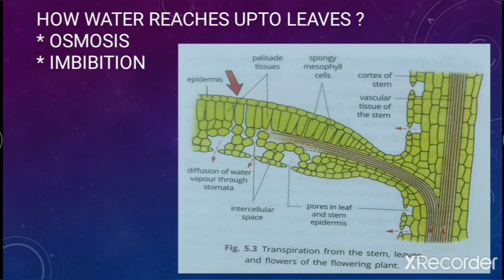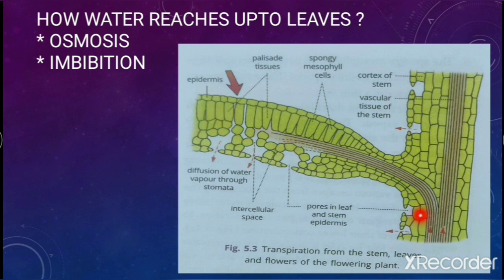The xylem tube is a tube which transports the water from the roots to all the parts of the plant body. So once it comes into the xylem tube, slowly that water goes into the stem, then into the leaves. Here is a section of a leaf which shows that the outermost layer is the epidermis, and on the lower epidermis you will see maximum stomata are there, because maximum stomata are present on the lower epidermis. So these are the pores you can see.